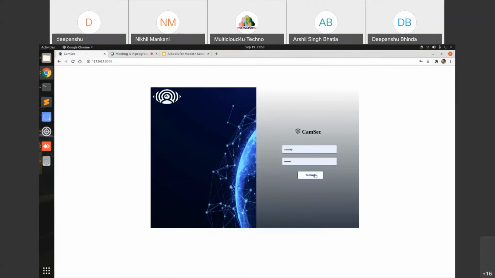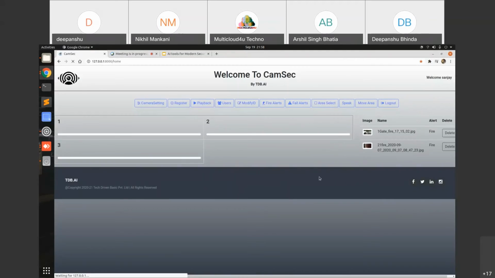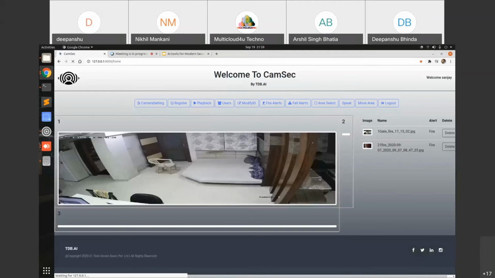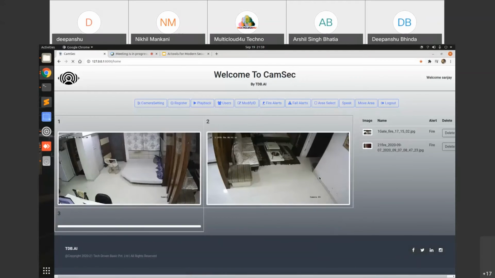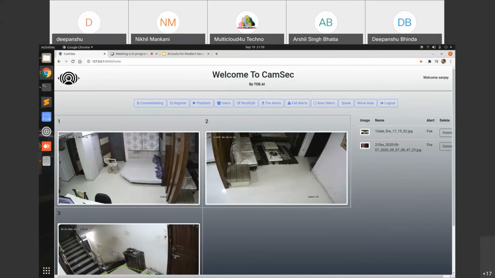So this is the login page of our prototype or product. You just have to get a credential over here and log in. Welcome to CamSec, a smart security solution provided by TDB.ai, a computer vision domain-based organization in Indore.